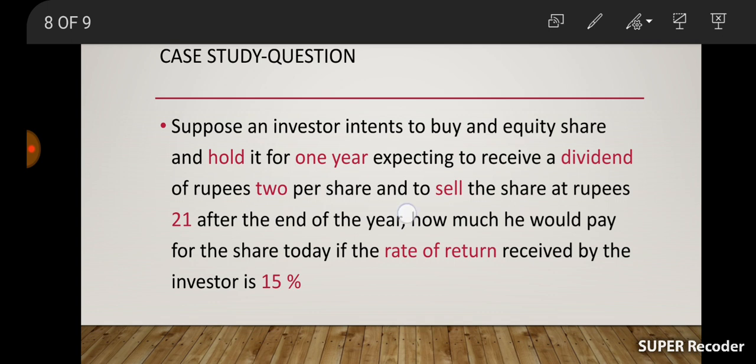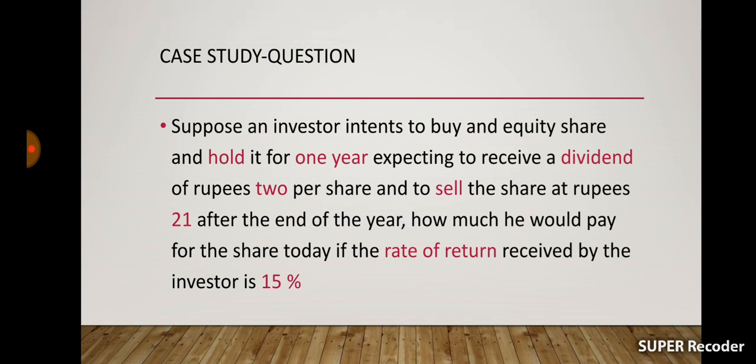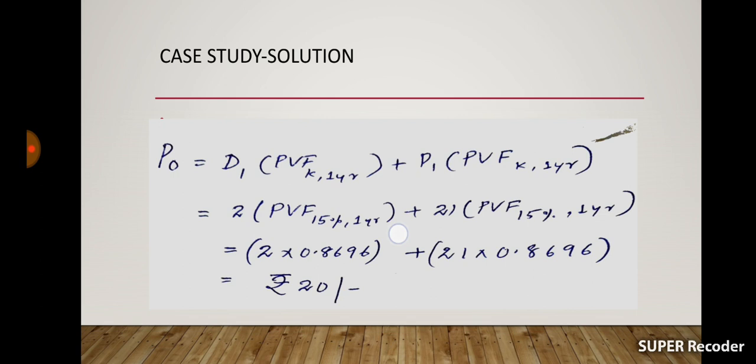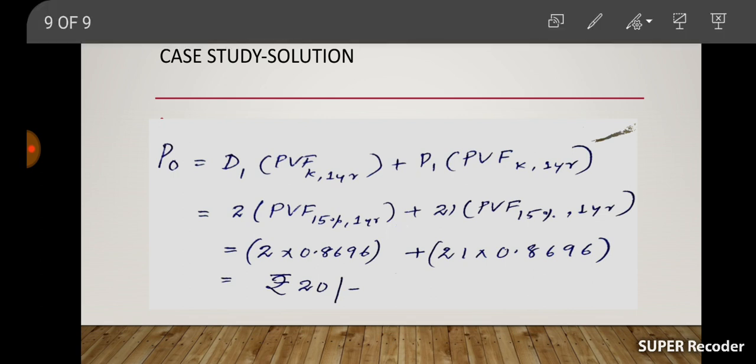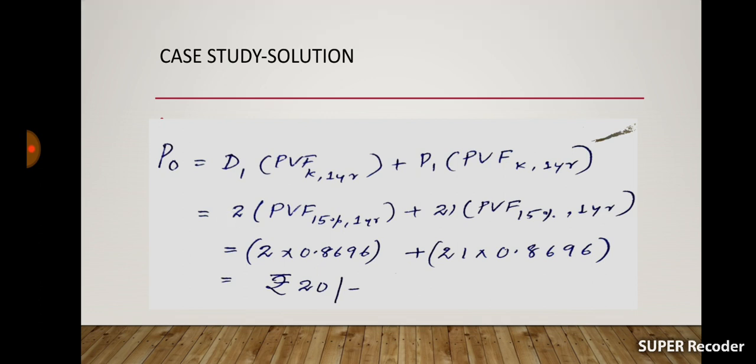The equation for calculating the intrinsic value of the equity share is P0 is equal to D1 into present value factor (K, 1 year) plus P1 into present value factor (K, 1 year). Here the dividend is 2 and the rate of return is 15%.